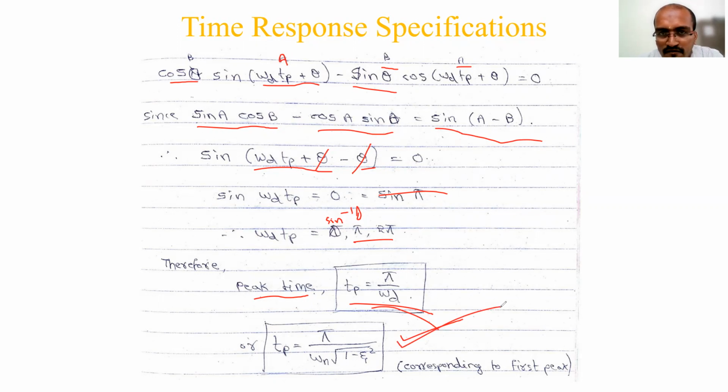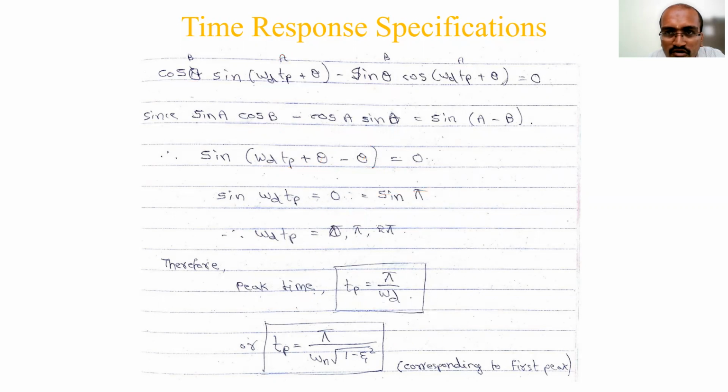Out of the 4, any 2 they can ask. So simple expressions. In the first one we took 1 and cancelled 0 and we did rise time. In the second one we took the differentiation of the time response, then used the trigonometric relation, solved, and got the peak time.